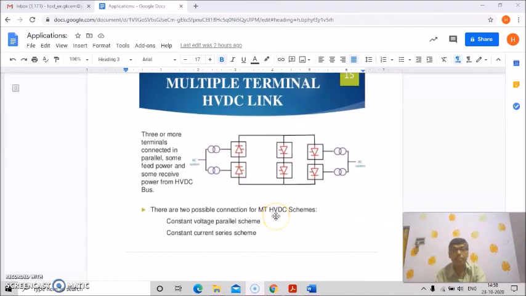Then the multiple terminal HVDC link. Basically, three or more terminals are connected. Okay, this is a diagram. In parallel, some feed power and some receive power from the HVDC bus.